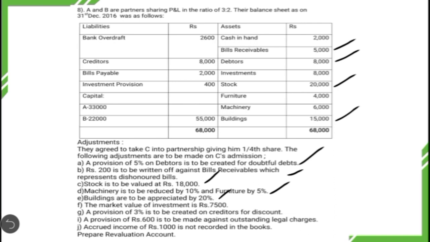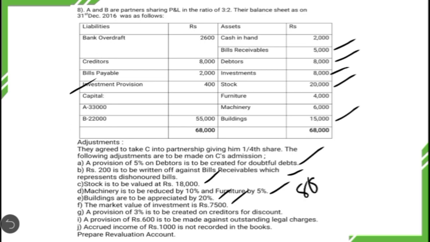Then the next adjustment is the market value of the investment is 7,500. So here if you see, the book value of the investment is 8,000. But anticipating that there might be some fluctuation in the value of investment, they had already created an investment provision to the extent of 400. So now we have to see what is the ultimate amount of loss.